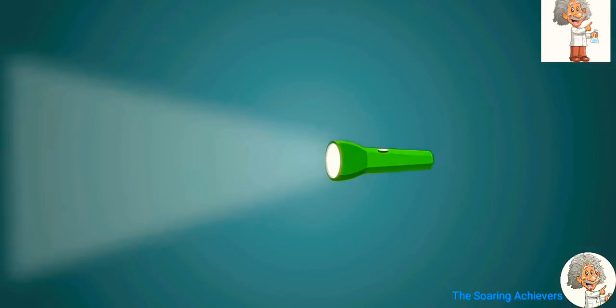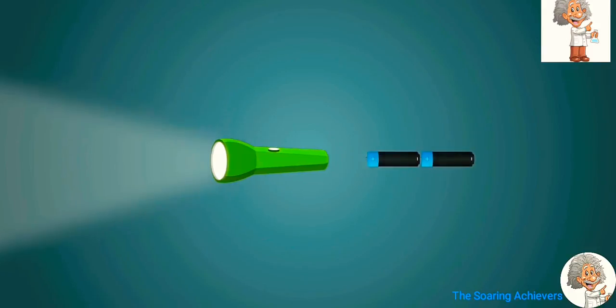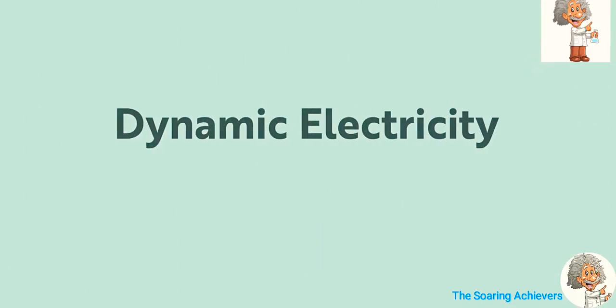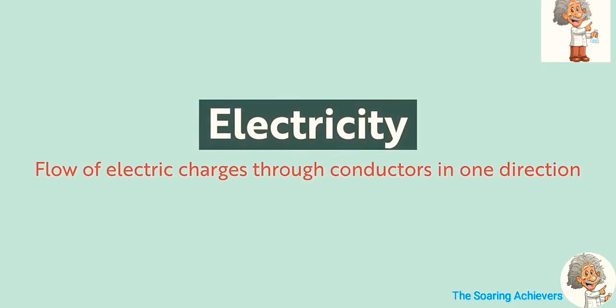A flashlight also works the same way. But here the energy is supplied by the two electric batteries. So to sum it all up, dynamic electricity is flow of electric charges through conductors like, say, a copper wire. Generally, when we talk about electricity or electric current, we mean dynamic electricity. Hence, we simply say that electricity is nothing but the flow of electric charges through a conductor.